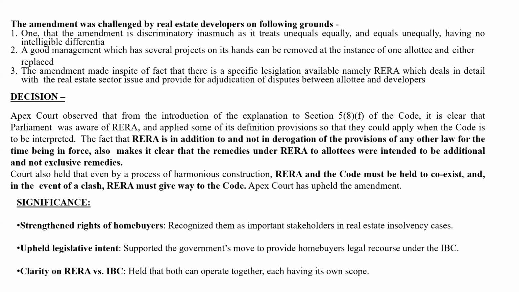So they said that RERA and the code can coexist. So both the remedies are available to the home buyers. Even during IBC, they can approach RERA. And in case there is a clash, if there is any repugnancy between the two, then RERA must give way to the code. So it strengthened the rights of home buyers, which were earlier nowhere covered.